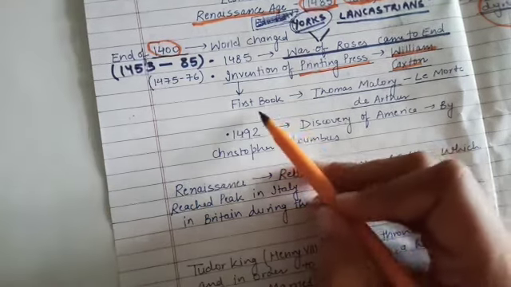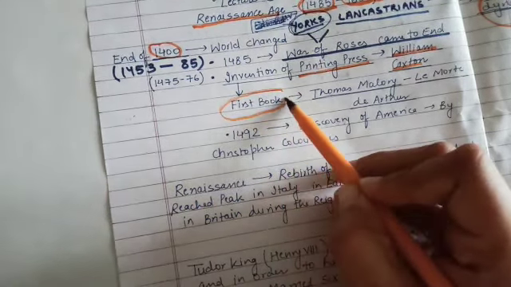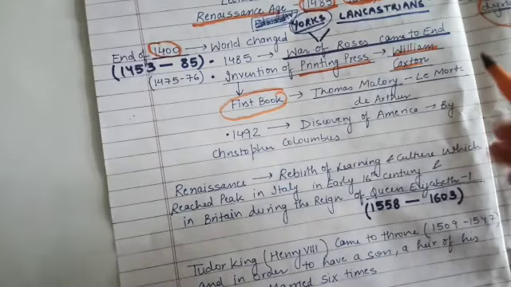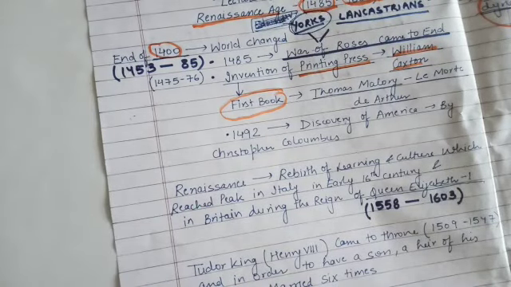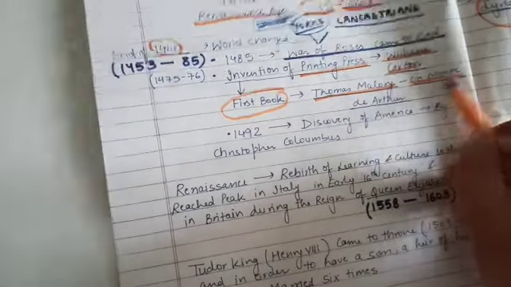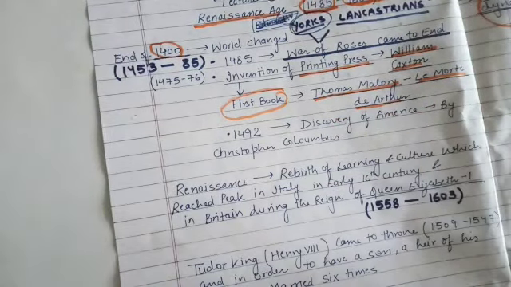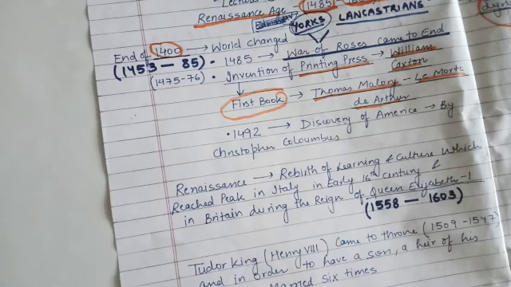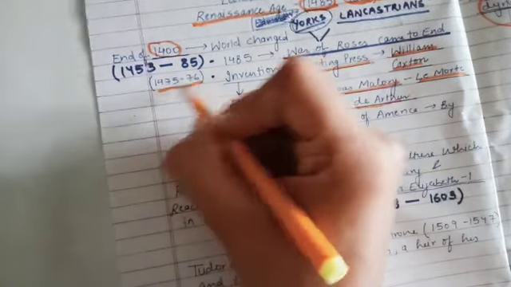Then the first book that was printed on this printing press was Thomas Mallory's Le Morte d'Arthur. पहली book जो print की गई थी from Caxton's printing press was Thomas Mallory's Le Morte d'Arthur. Okay, I hope you are now clear. और जो थर्ड इम्पोर्टेंट चीज होती है in that time period, okay, and this printing press was invented from 1475 to 1476.